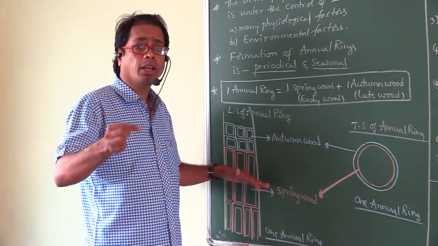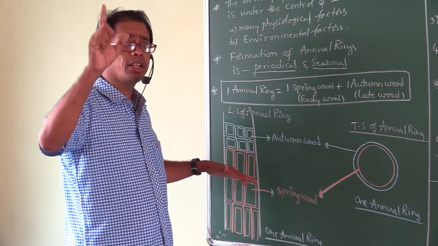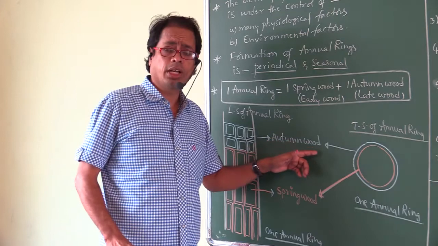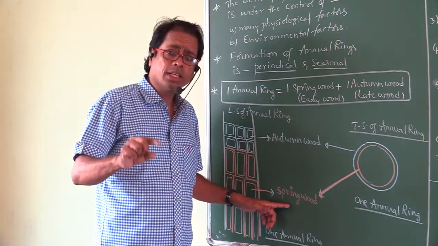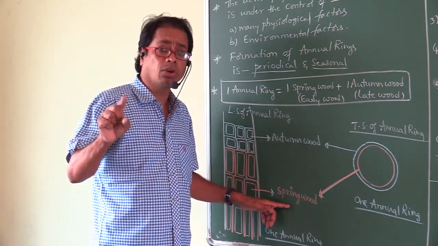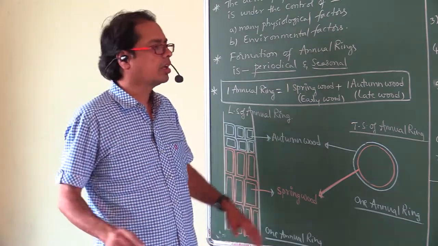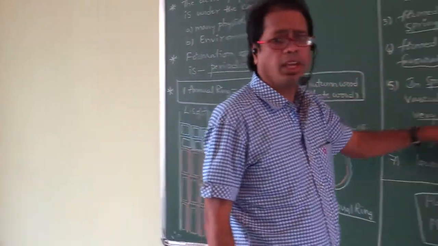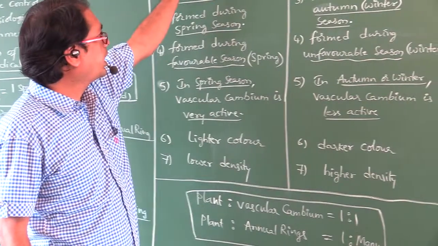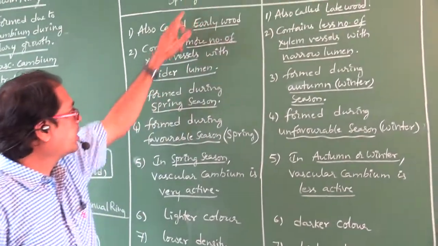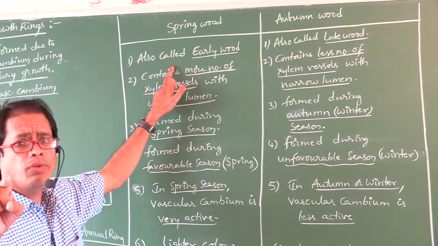The wood that is formed in autumn season and winter season is called autumn wood. Here the wood that is formed in spring season is called spring wood. Don't say summer. These are the few differences between spring wood and autumn wood. Spring wood is also called early wood.